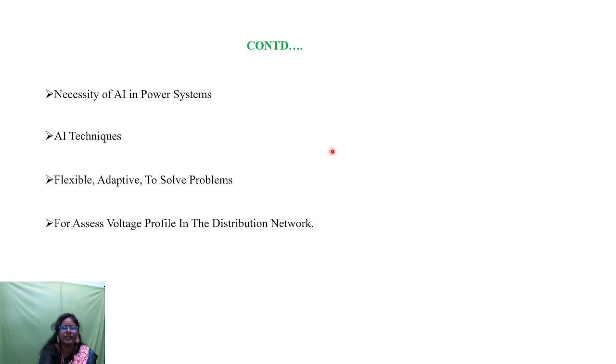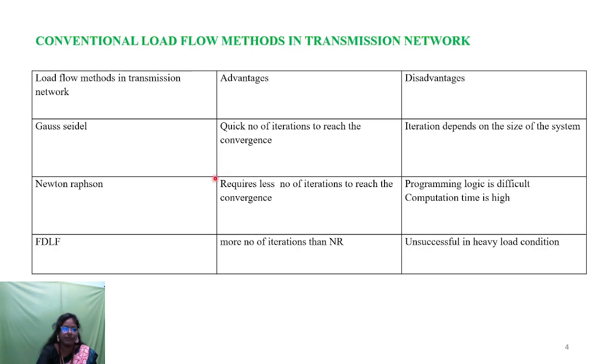In the upcoming slides, we can see the artificial intelligence techniques used in power systems. These are the normal, conventional load flow methods. In the distribution side, there are three types: one is Gauss-Seidel, second is Newton-Raphson, and third is the fast decoupled load flow method. Each has advantages and disadvantages.